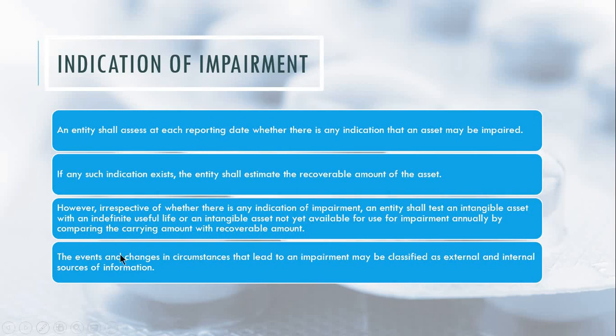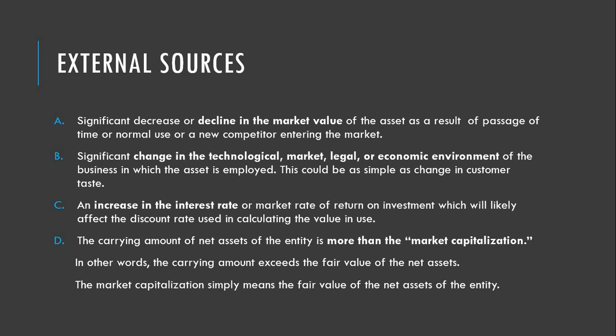And the events and changes in circumstances that lead to an impairment may be classified as external and internal. So there are external and internal sources that the company or the entity may use to determine whether there is an impairment or no such impairment. So what are the external sources?